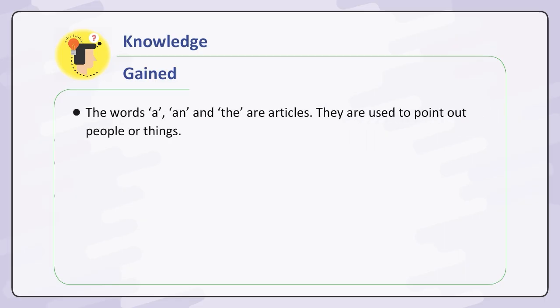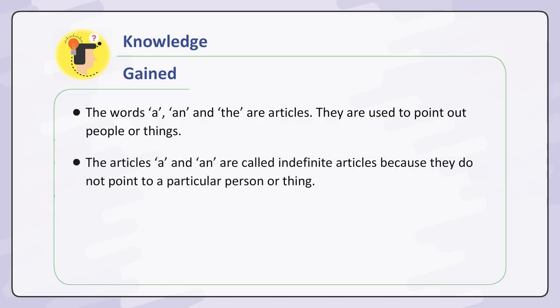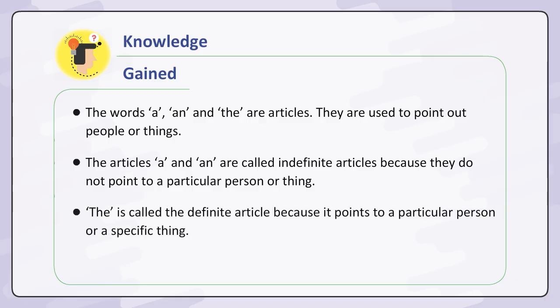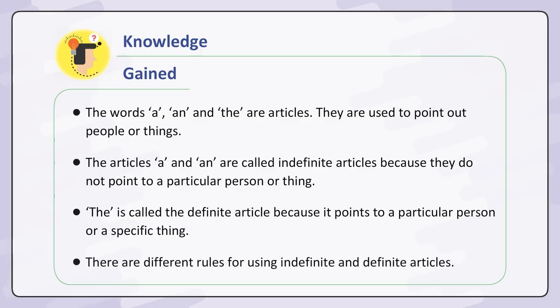Knowledge gained. The words a, an, and the are articles. They are used to point out people or things. The articles a and an are called indefinite articles because they do not point to a particular person or thing. The is called the definite article because it points to a particular person or a specific thing. There are different rules for using indefinite and definite articles.